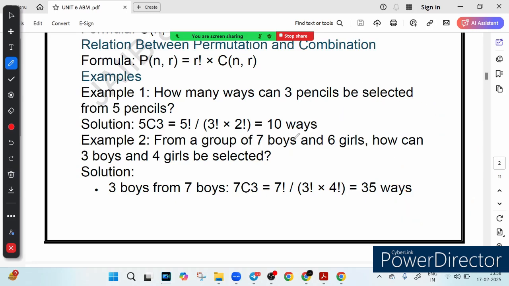Now you see, from a group of 7 boys and 6 girls, how can 3 boys and 4 girls be selected?